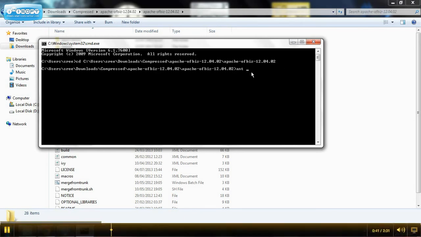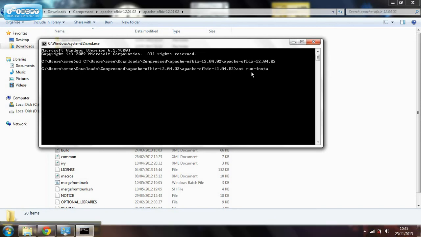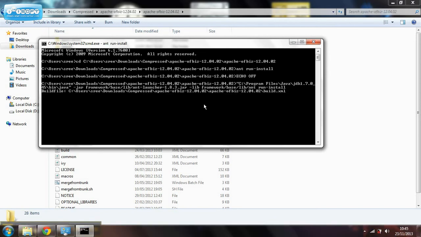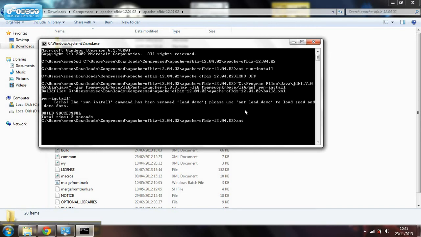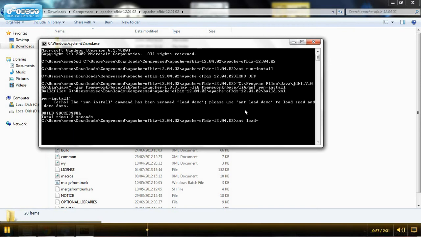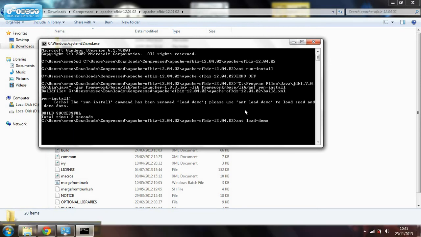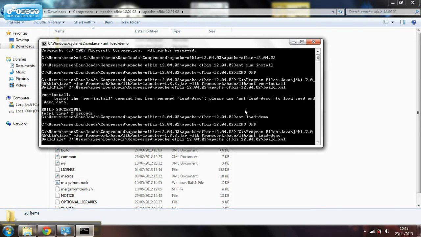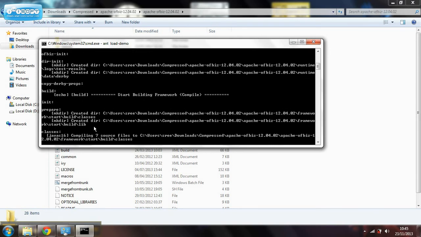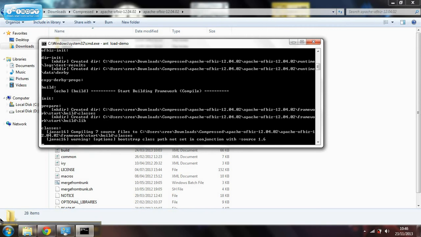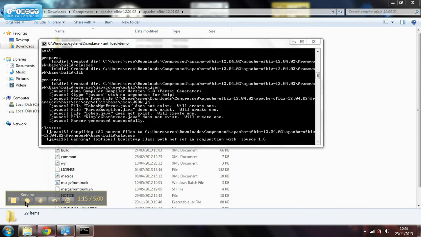Then type run bar install and enter, and we type load dash demo and enter. Now we link the file.